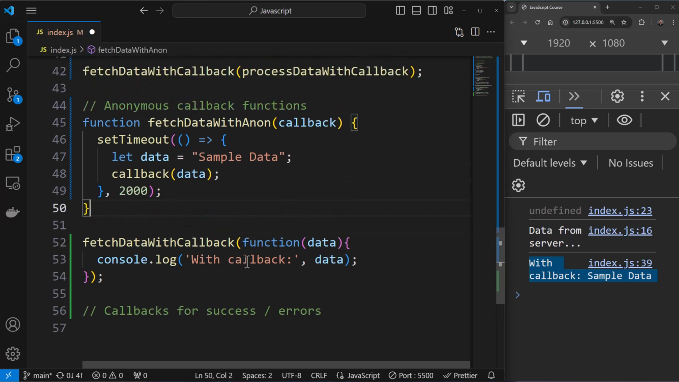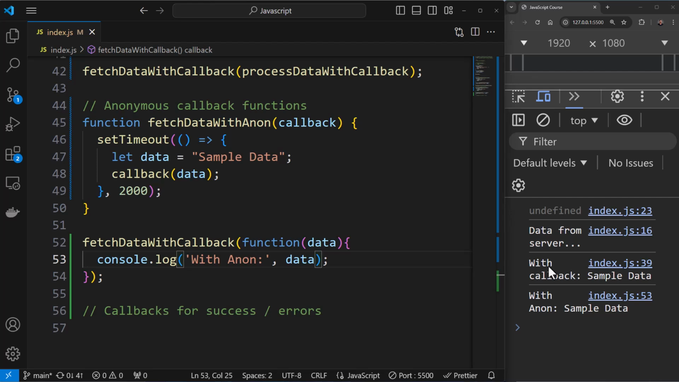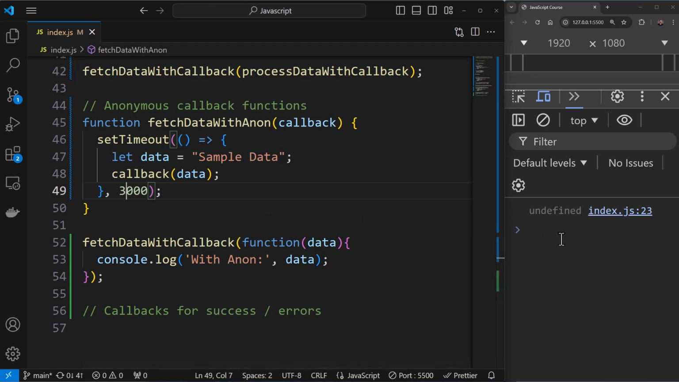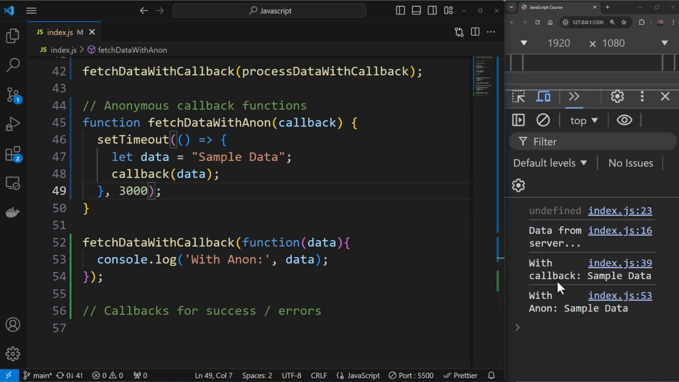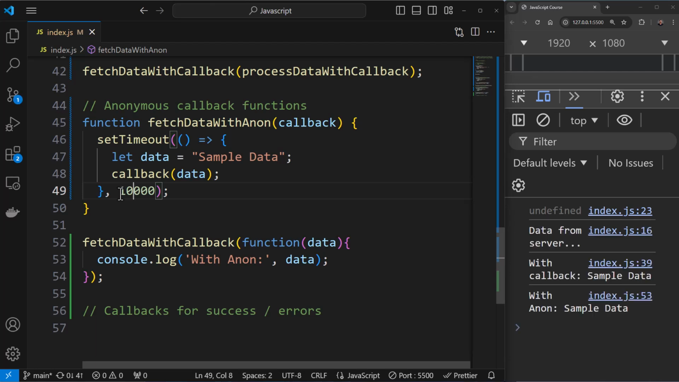With anonymous, so I can say with anon over here. I can save this, and you'll see data from server with callback with anon. You can increase this to 3 seconds. Let us see how this operates. You can see data from server, data with callback, and data with anon. Or if I update this to 10 seconds, it should work well.